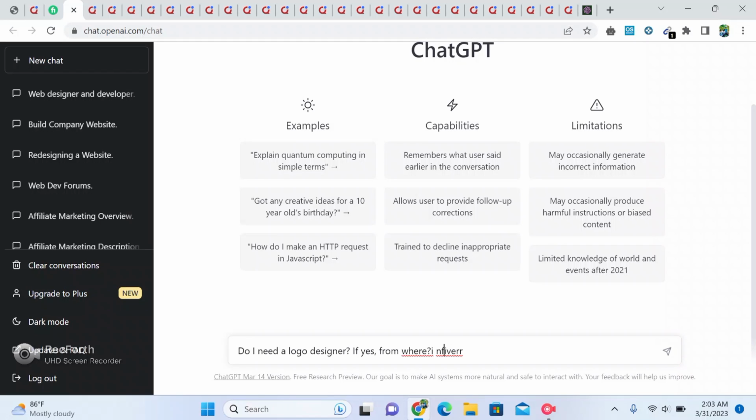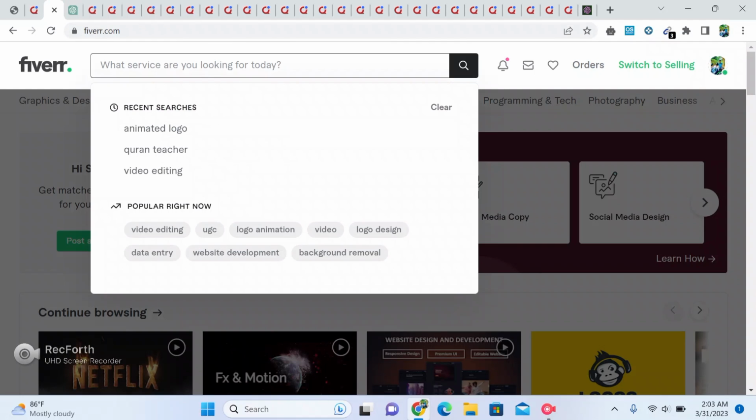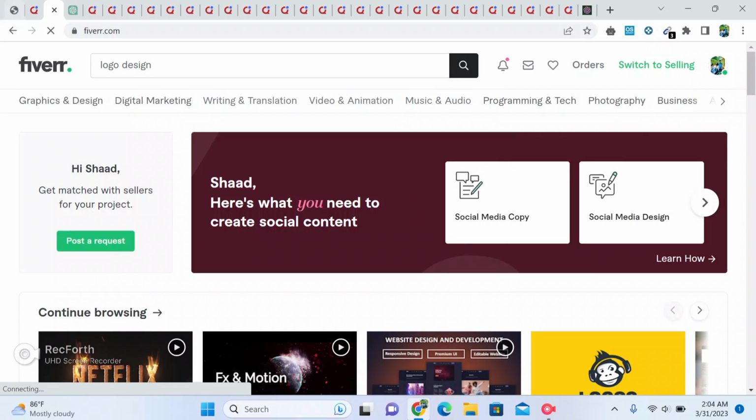Join an affiliate program. Find affiliate programs that are related to your niche and join them. Some popular affiliate programs include Amazon Associates, ShareASale, and ClickBank.